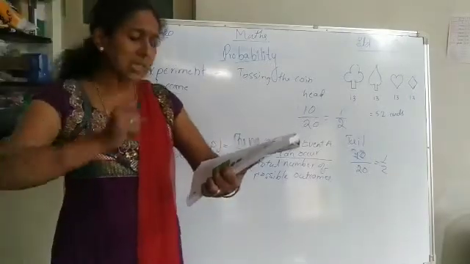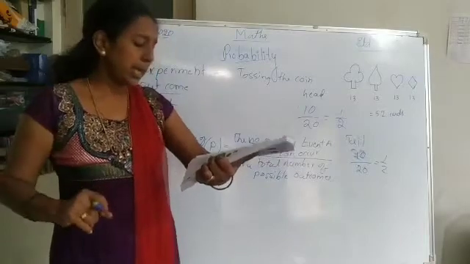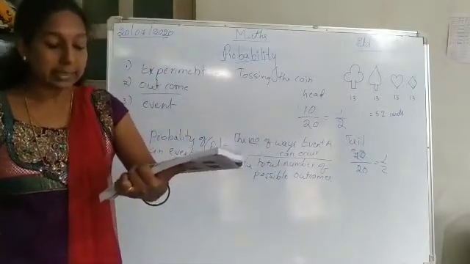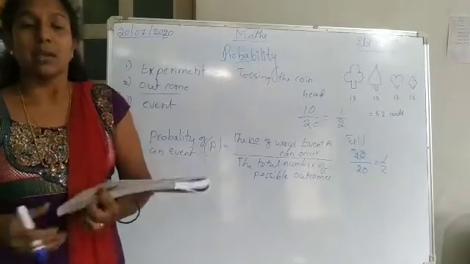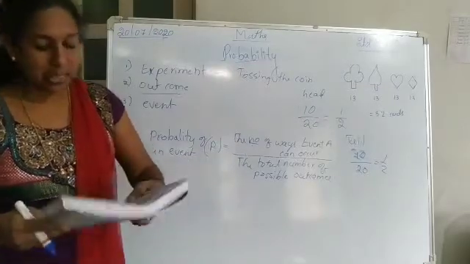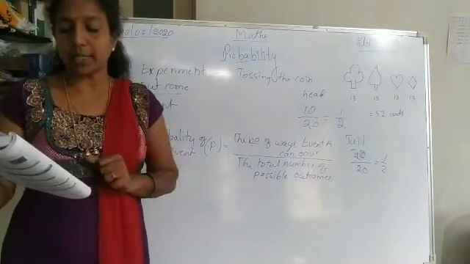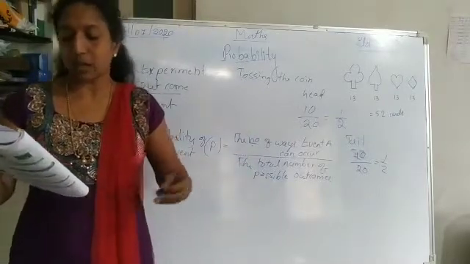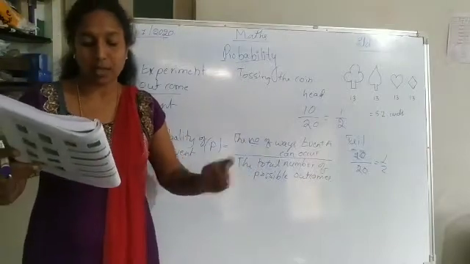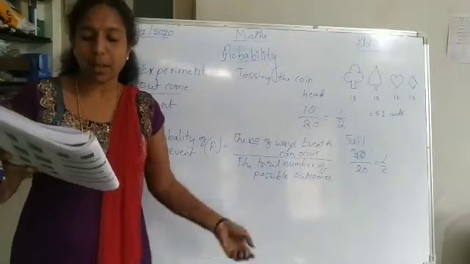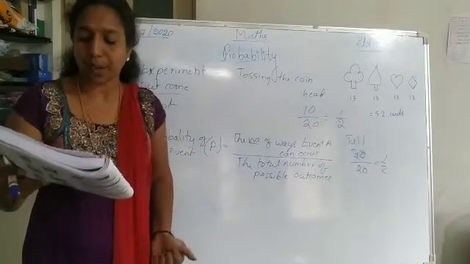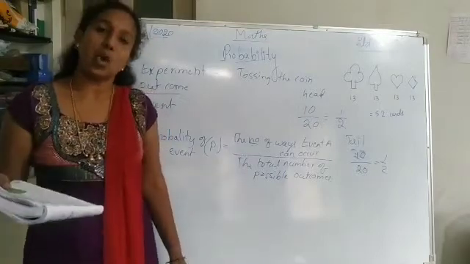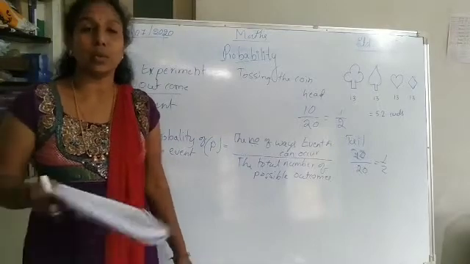The probability can also be described with different words: likely, unlikely, certain or impossible. A certain event means the probability is 1, which is a 100% chance of happening. An impossible event means a probability of 0, which is a 0% chance of happening. All other probabilities are always between 0 and 1.